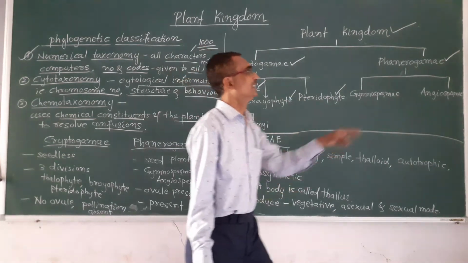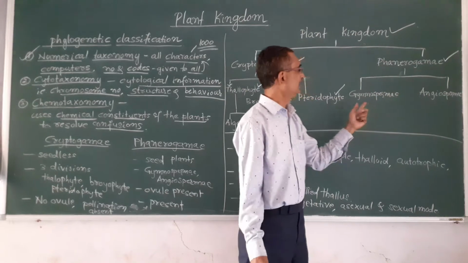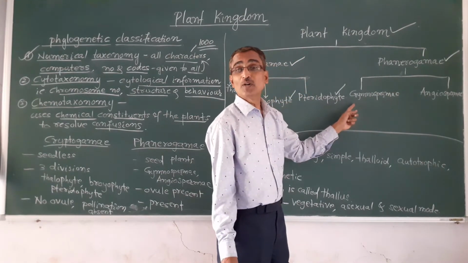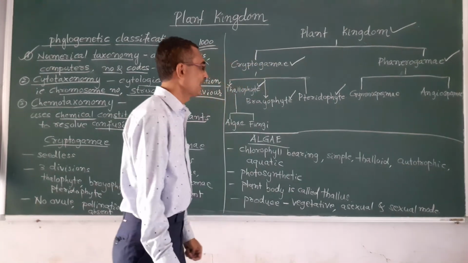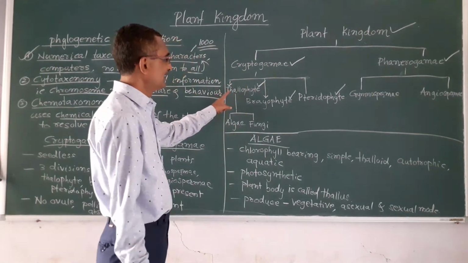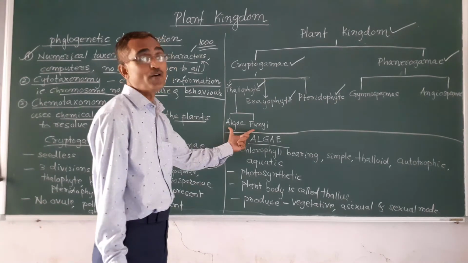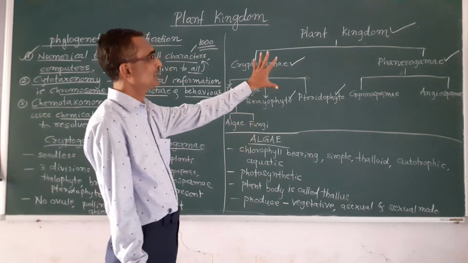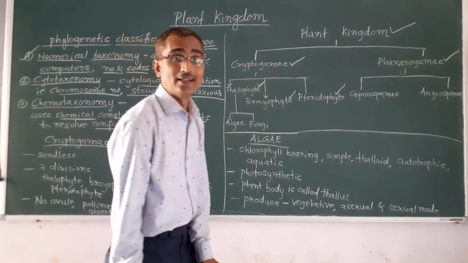And this phanerogamy is further divided into two groups. One is gymnospermy and another one is angiospermy. And this thallophyte is further divided into algae and fungi. So this is the broad classification of the plant kingdom.